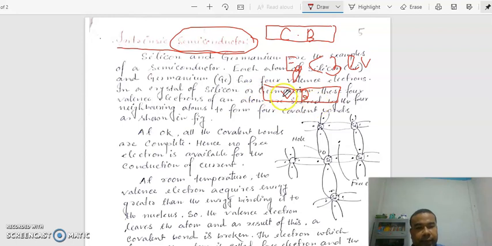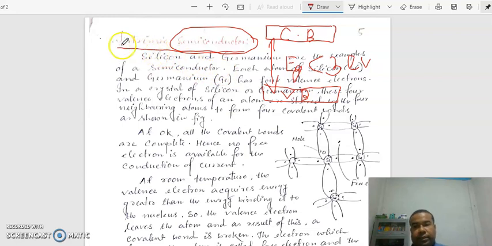So this is the valence band and this is the conduction band. The separation between the valence band and conduction band is called the energy gap or forbidden energy gap. If the forbidden energy gap is less than 3 electron volt, then it is said to be a semiconductor.